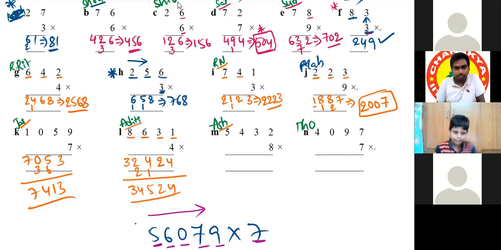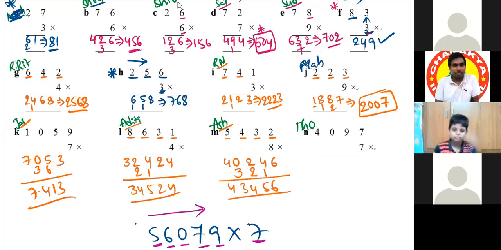Ashwin. Yes, sir. 5 8s are 40. 4 8s are 32, 3 carry, 2 beside. 3 8s are 24, 2 carry, 4 beside. 2 8s are 16, 1 carry, 6 beside. And if we add, we will get 43456. Very good. Toshnika, now your question.